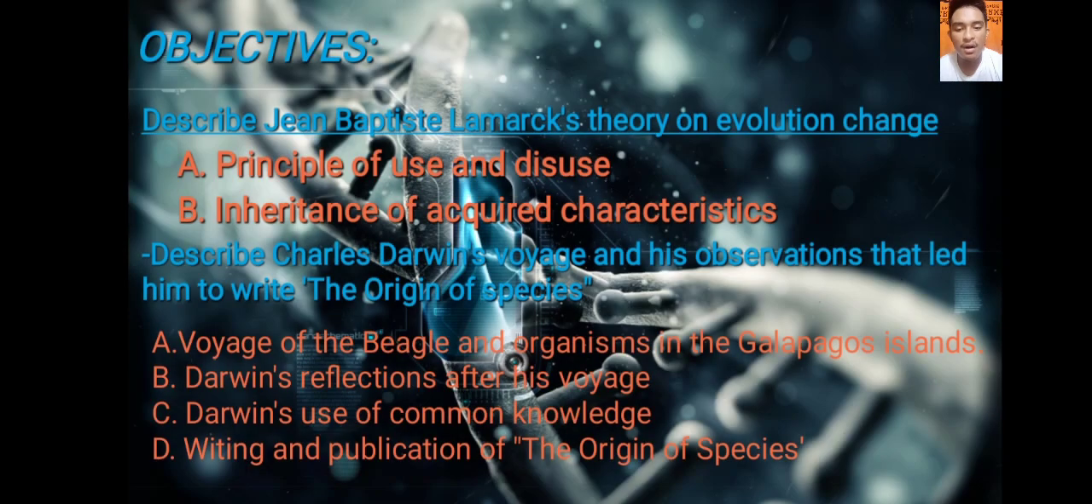The objectives are to learn Jean-Baptiste Lamarck's theory on evolutionary change and his principle of use and disuse and inheritance of acquired characteristics. Second one is to describe Charles Darwin's voyage and his observation that led him to write The Origin of Species: Voyage of the Beagle and Organisms in the Galapagos Islands, Darwin's reflection after his voyage, Darwin's use of common knowledge, writing and publication of The Origin of Species.